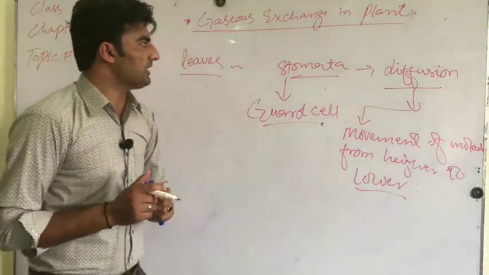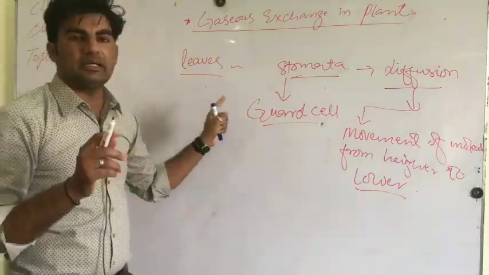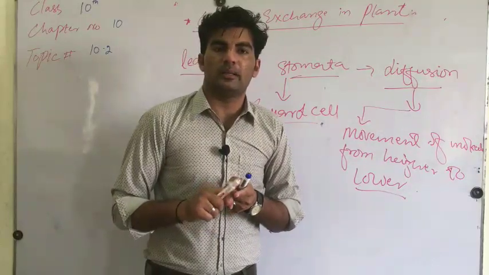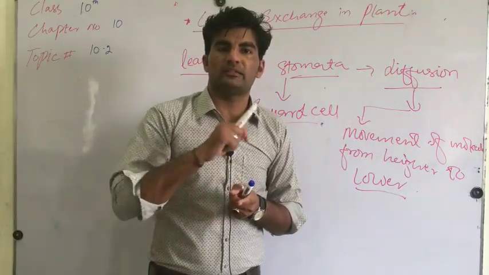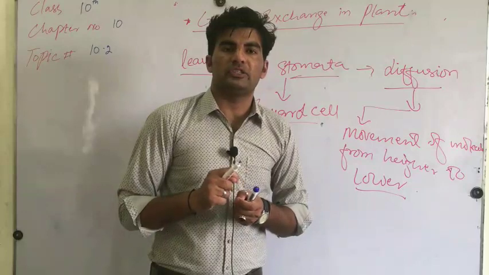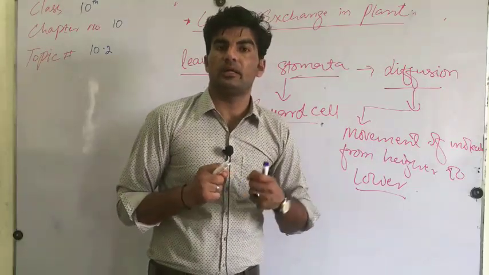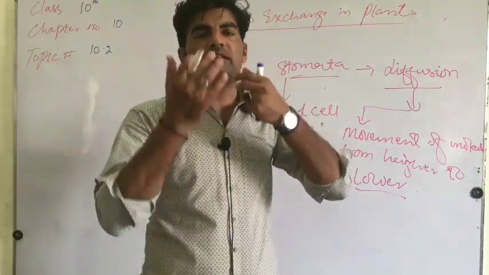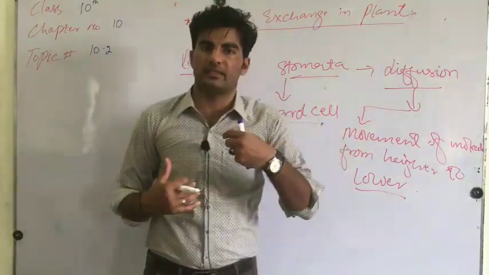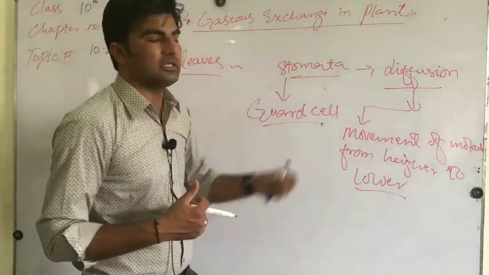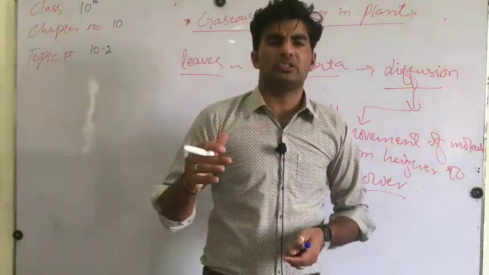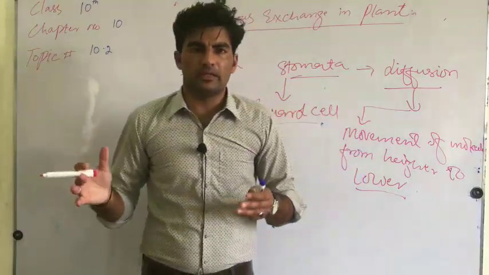Now, during respiration, the leaf is the main respiratory organ inside the plant, just like the lungs in humans or animals. The lungs are responsible, and the external nostril is responsible for sucking in air, to inhale the air into the body. Just like that, stomata is also a main organ. There are many other parts, just like the stem.